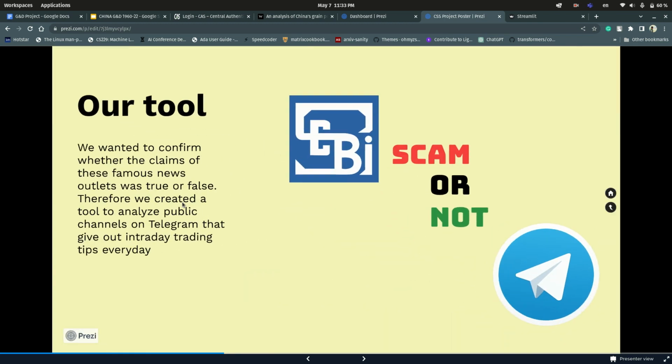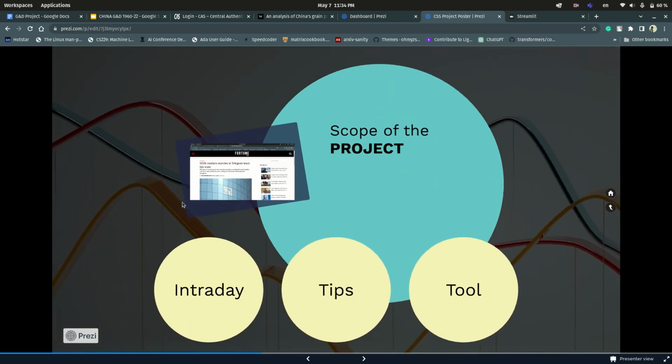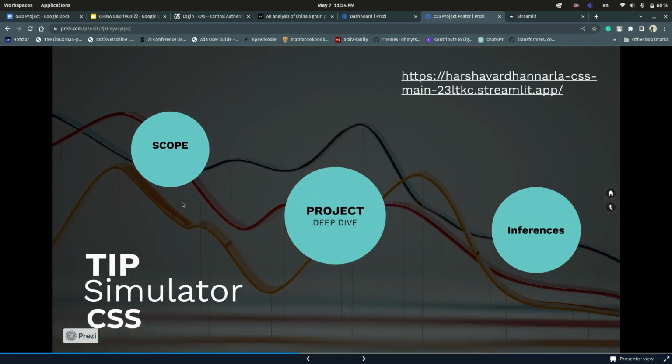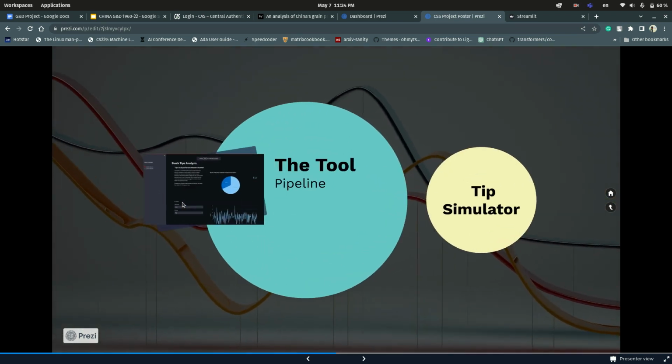So coming to the tool that we built, our tool is a web tool which, given a data set, will show simulations of what would have happened if you followed it and final inferences based on comparisons with index fund results. Now a deep dive into our tool.